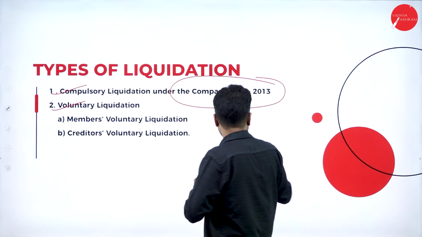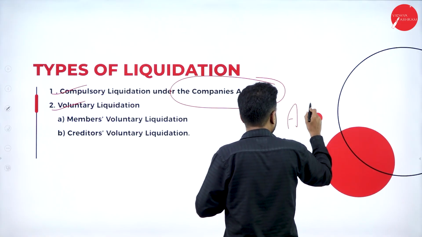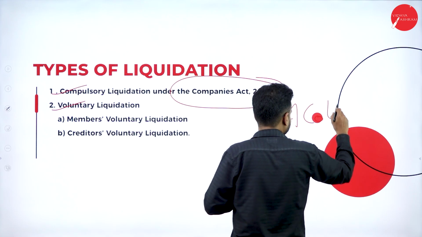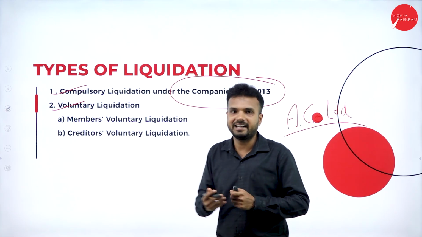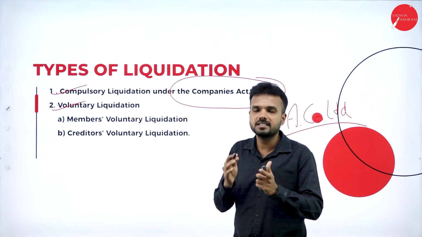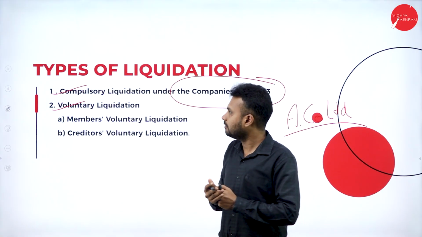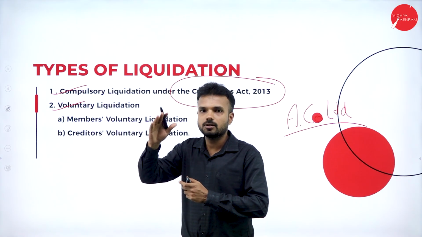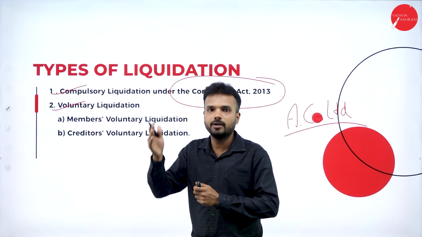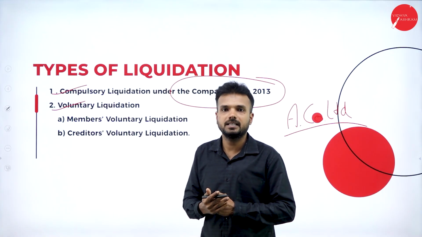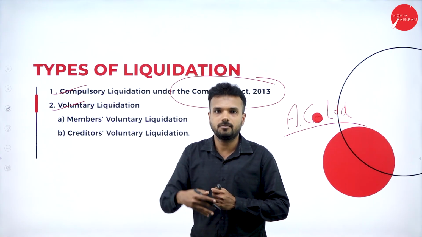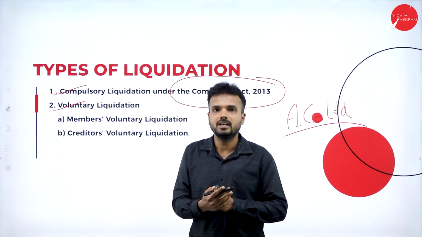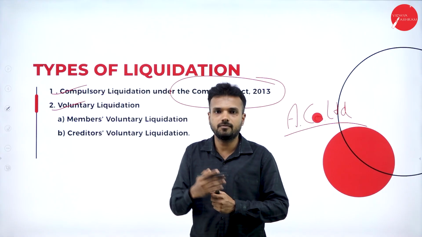Let me say A Company Limited had been involved in illegal activities inside the organization. As soon as they catch hold of such a case, they call for a hearing, they investigate the case, and they decide who is responsible. In the same way, finally they decide on the liquidation.